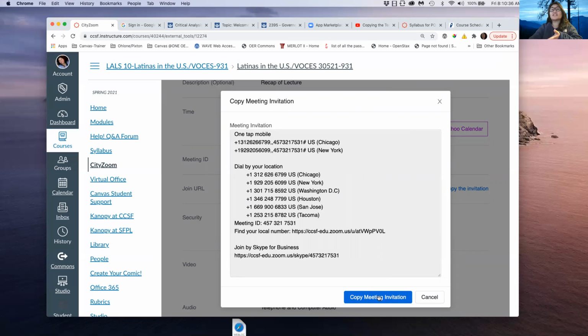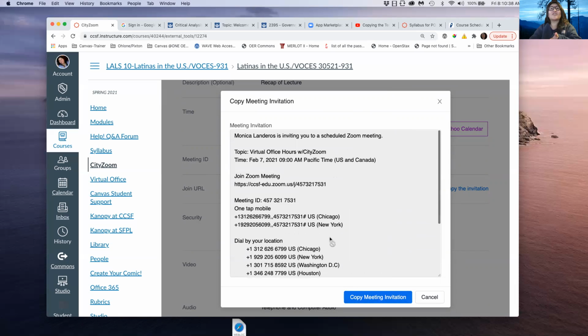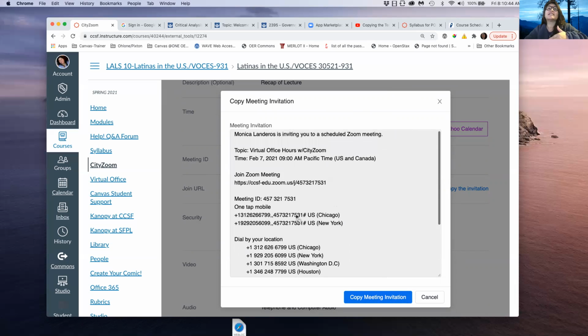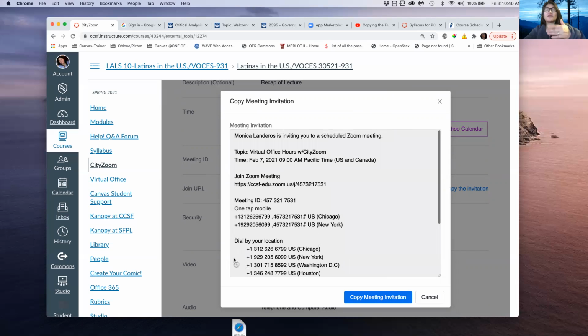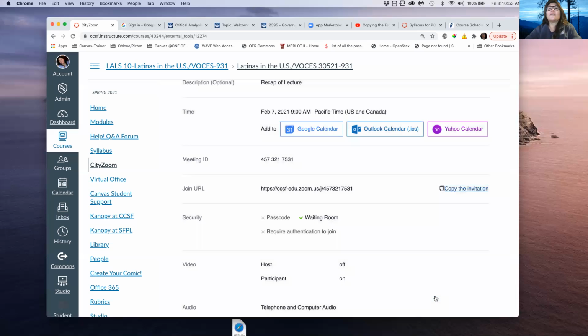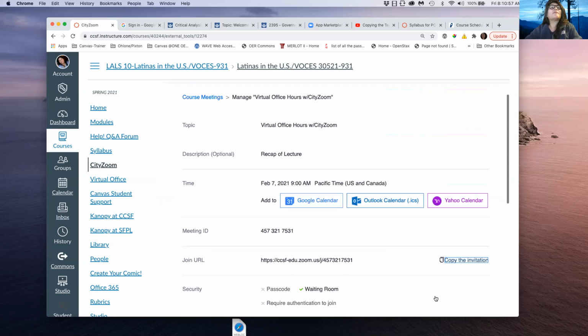And then you can just copy and paste this entire thing into the announcement, just the way it reads, because then if you have recurring meetings, it will list here February 1st, 2nd, 3rd, 4th, it will list all of them for your students. And so that's kind of nice if you know it's going to be recurring. For me, this is not recurring. It's a one-time only deal. And so I've already copied that.